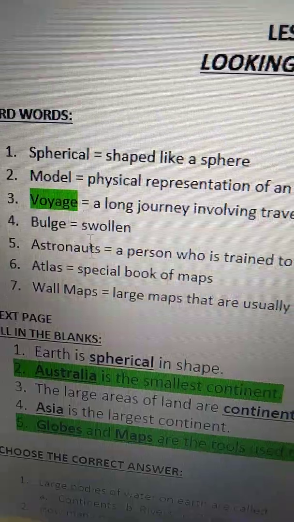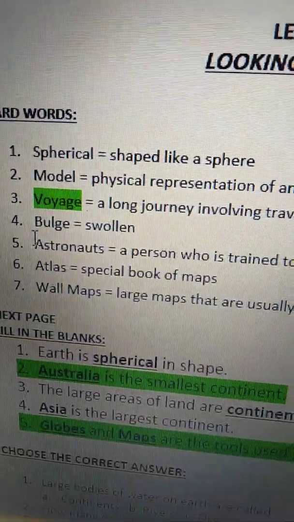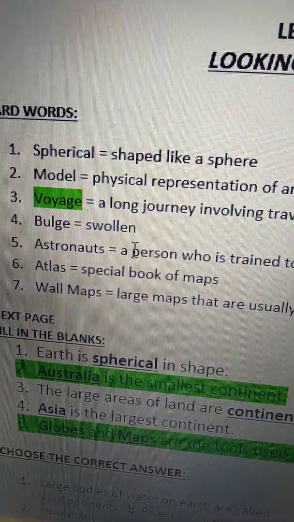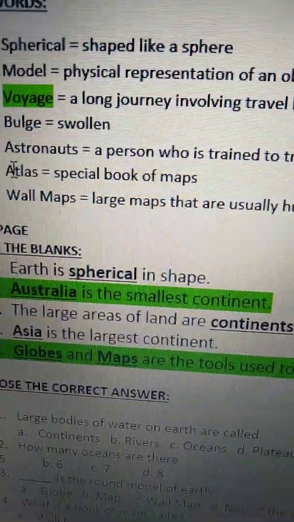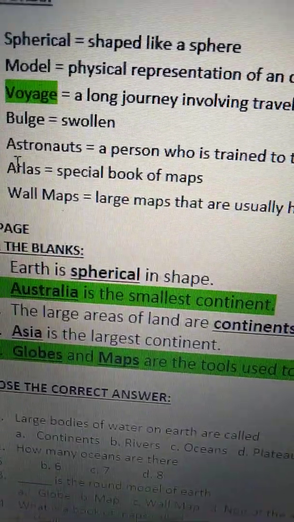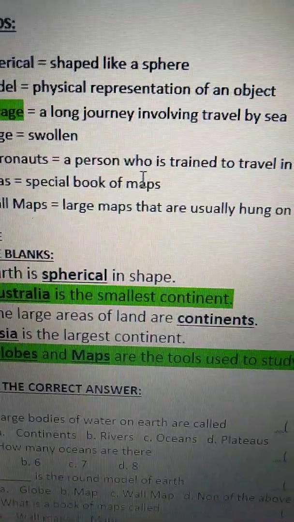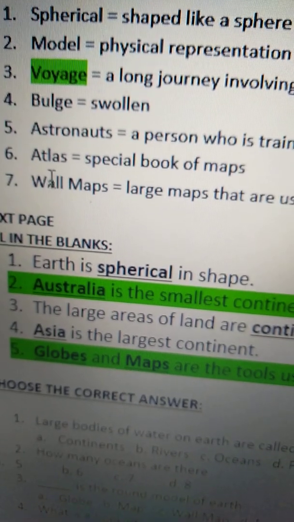Voyage means a long journey involving travel by sea. Bulge means swollen. Astronauts means a person who is trained to travel in spacecraft.